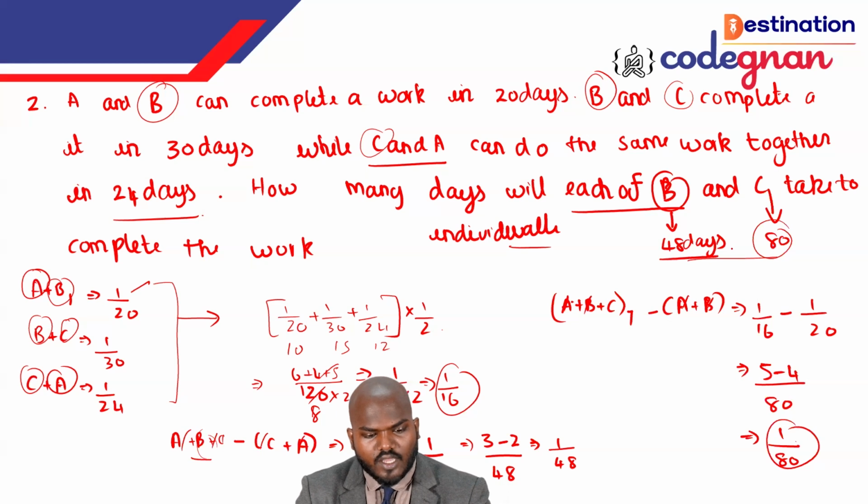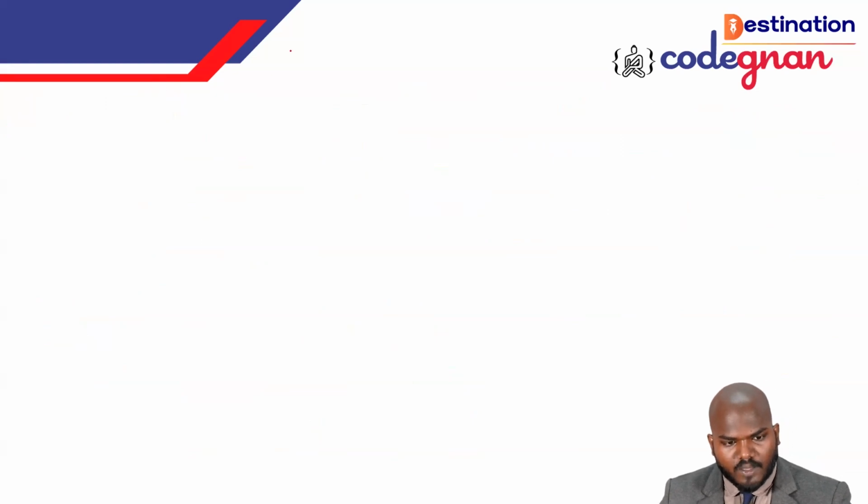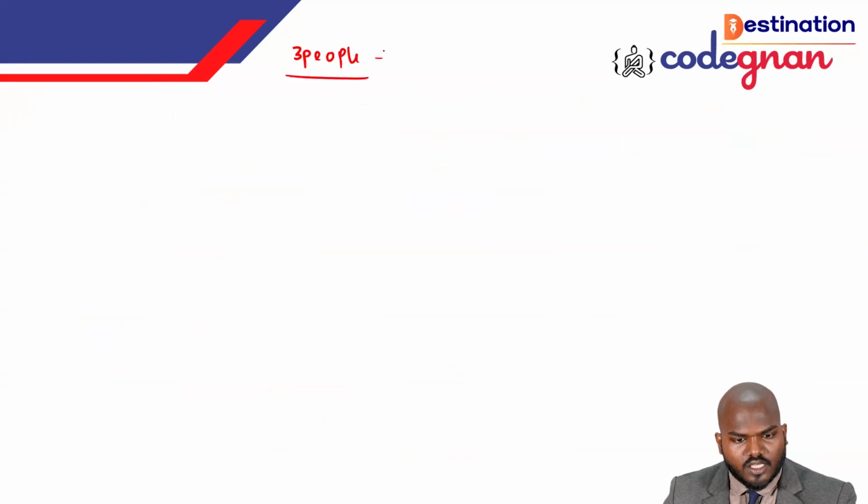Okay, guys, you are clear about this question, I believe. We'll go for the next category. Okay. So there is another question. This is based on 3 people. So how can you manipulate the 3 people with respect to the question? Time and work is the topic we are dealing with here in this problem.